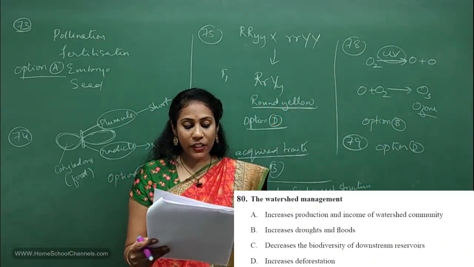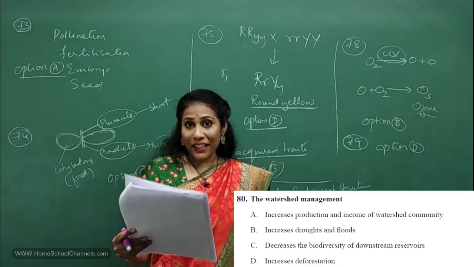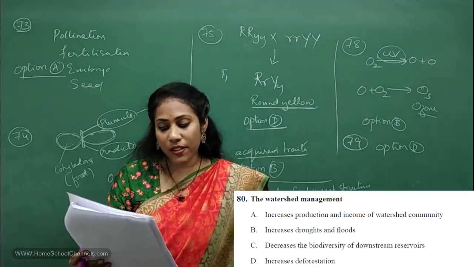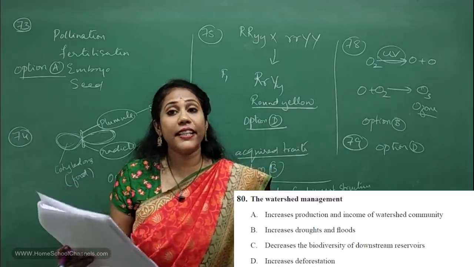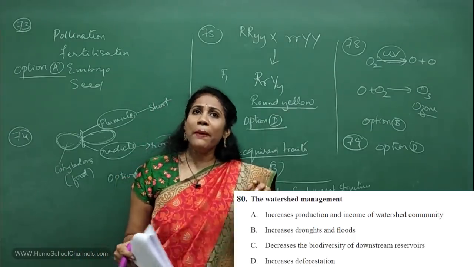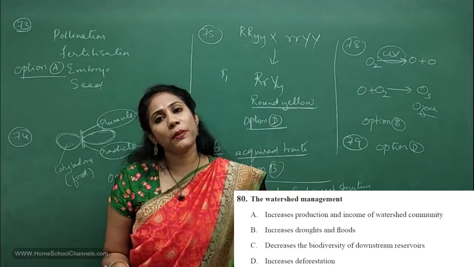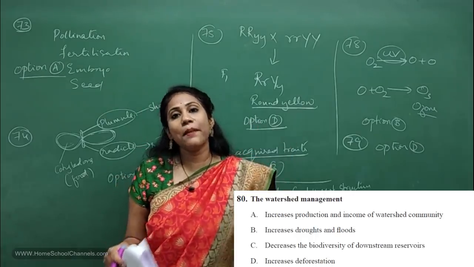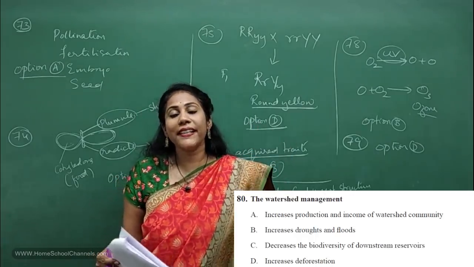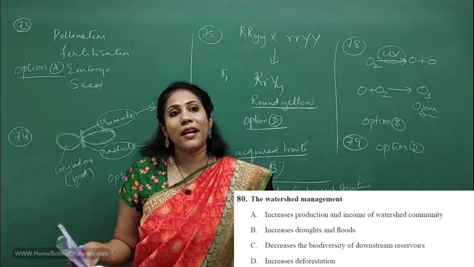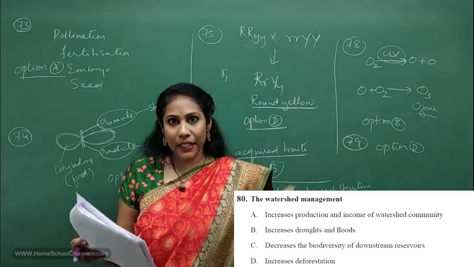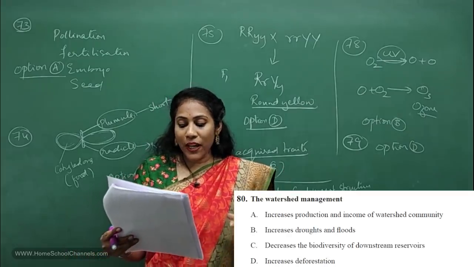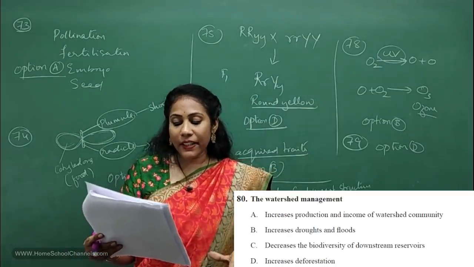Okay, the last question is from management of natural resources, that too from the last topic, water harvesting, where we studied watershed management. You remember the advantage of watershed management? It is used to increase the biomass, right? Majorly it is used to increase the biomass, that means to improve plant species and animal species. So you have to select a correct statement here.